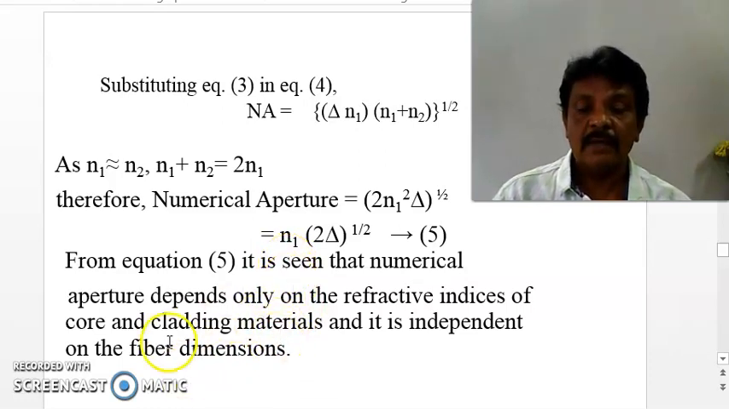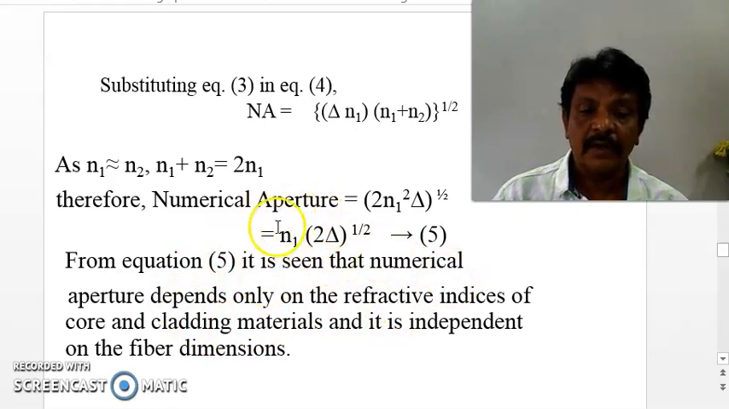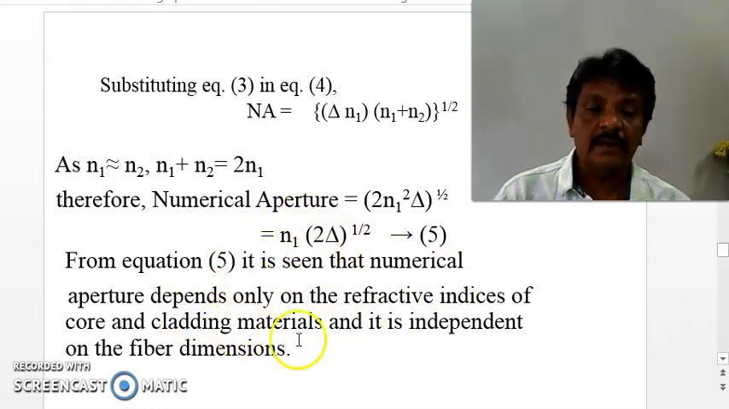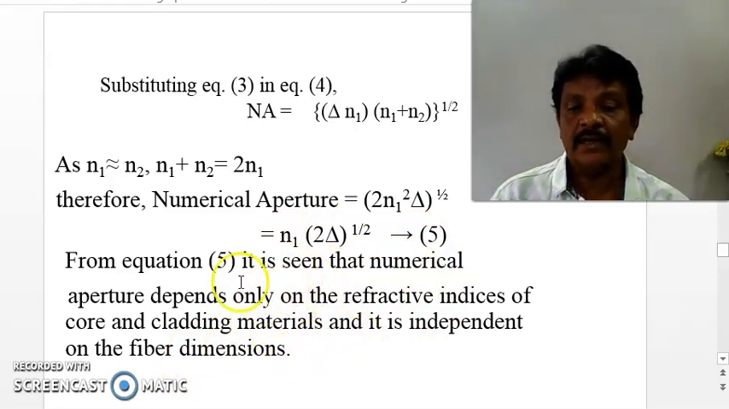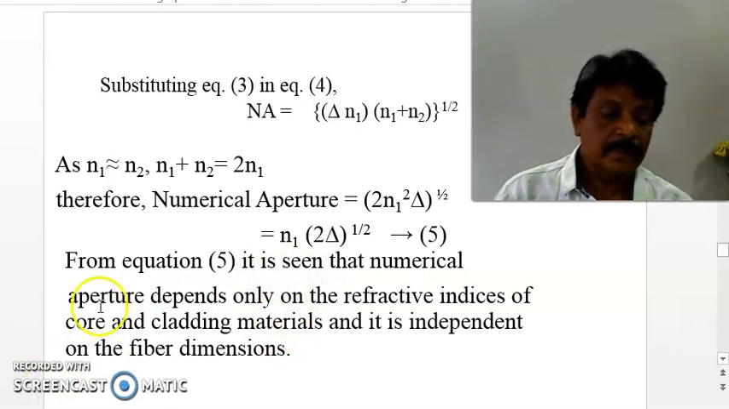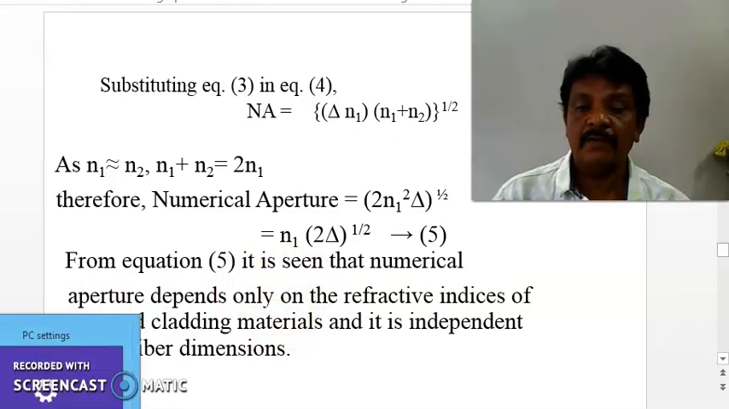And the numerical aperture of this optical fiber depends upon the refractive index of the core and the difference of refractive index of core and cladding, but not on the material or any other thing. This is the numerical aperture of an optical fiber. Thank you.